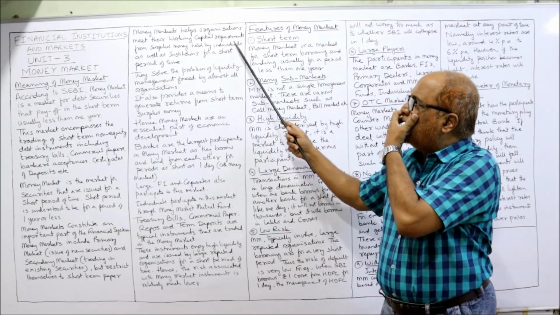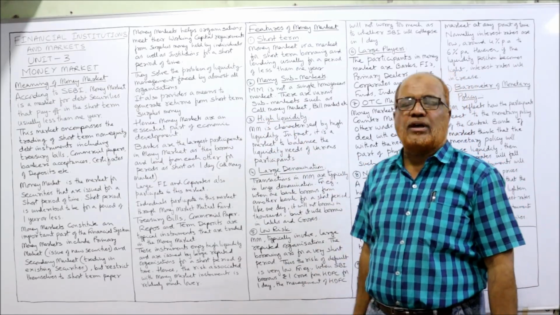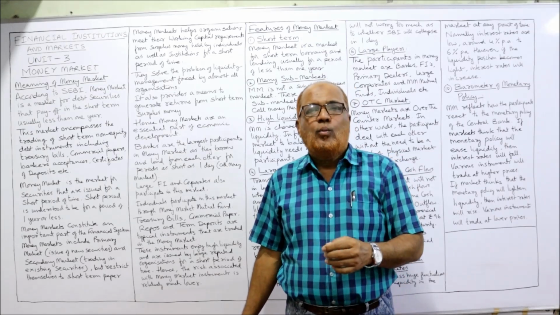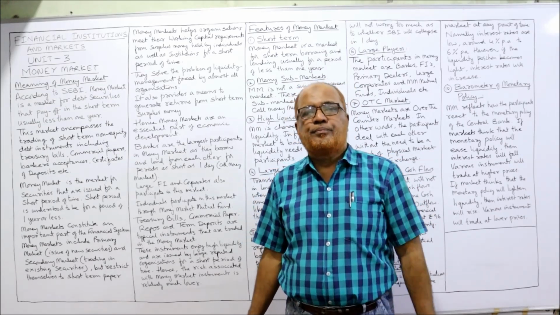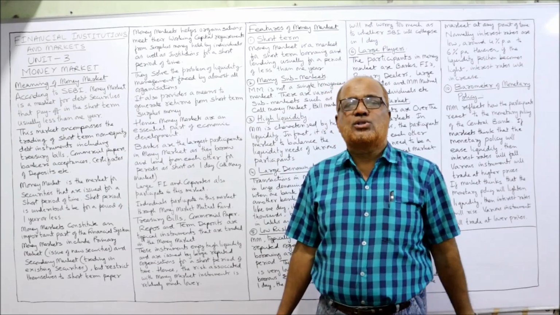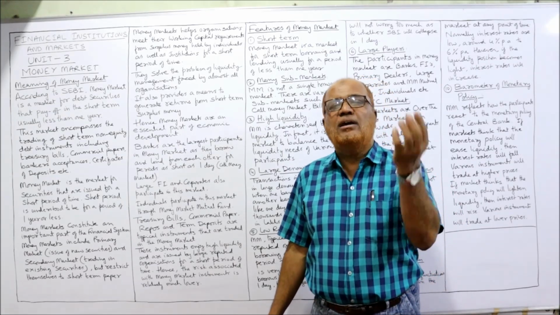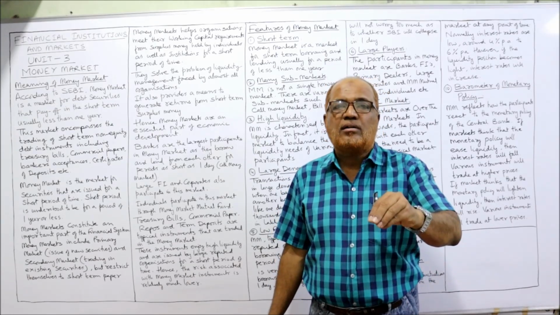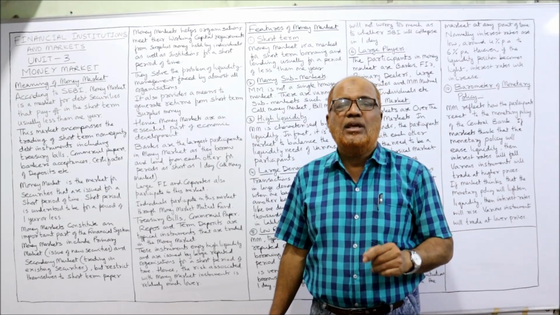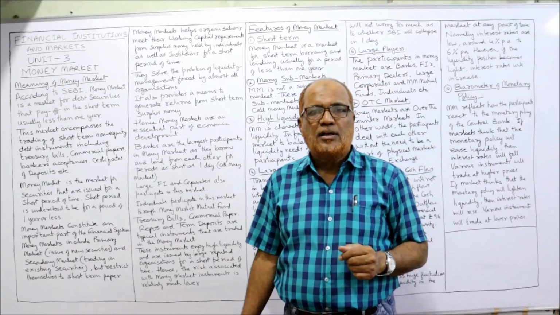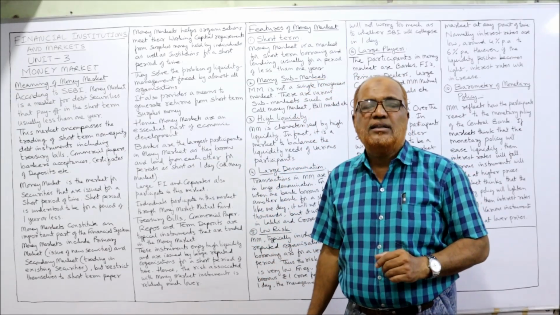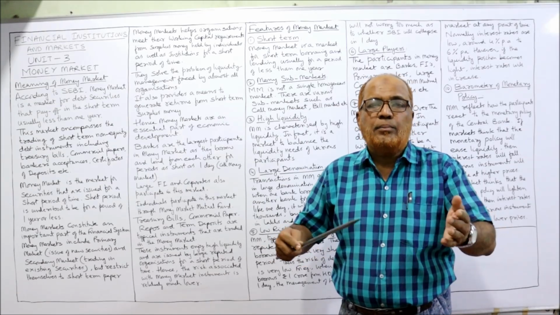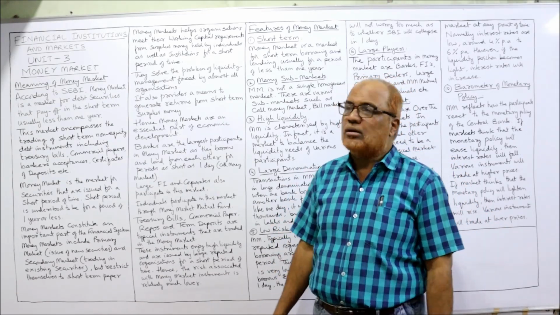From surplus money held by individuals as well as institutions for a short period of time. So there are individuals, there are institutions which have surplus money, and idle money will not generate any income. The idle money will incur cost. So why keep idle money even for a short period? That means the individuals and the institutions will try to invest that money even for a short period of time, right? So they will get the return. The investors will get the return on investment and the borrower will be able to meet their liquidity position.